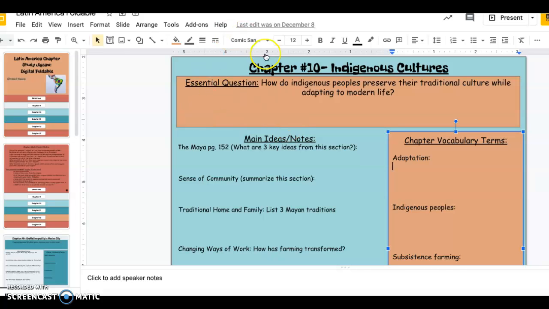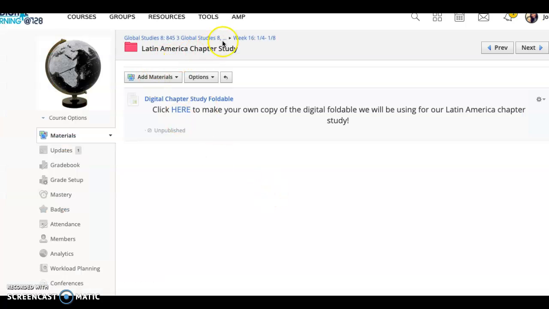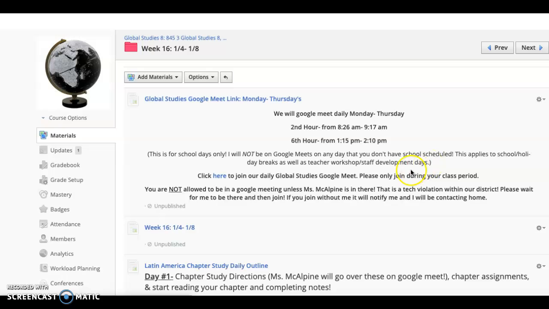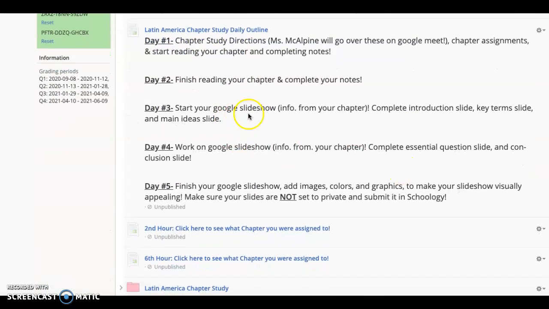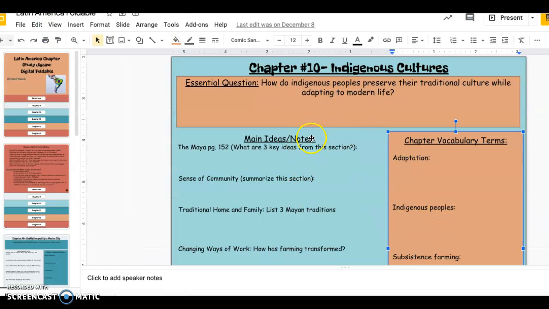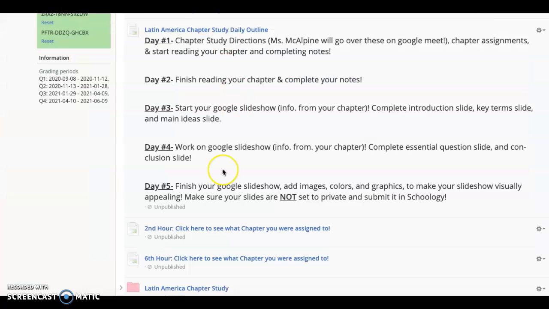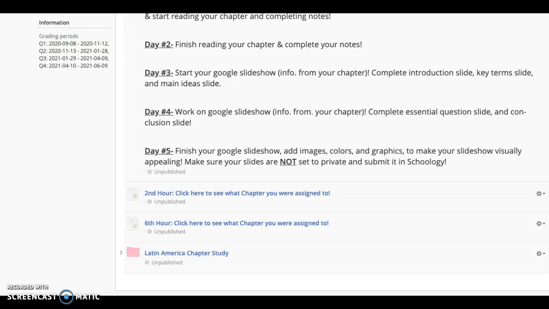And then on what day was it? I think it's day 3. Yep, on day 3, I'll give you specific directions on what you're going to do now with all the information that you completed in your slide, okay? Because now you're going to take that information, you're going to create a Google slideshow to kind of present your chapter to your peers. Because remember, everyone's only reading one single chapter, but we still have to learn about all the chapters, okay? So I'll go over that in more detail.